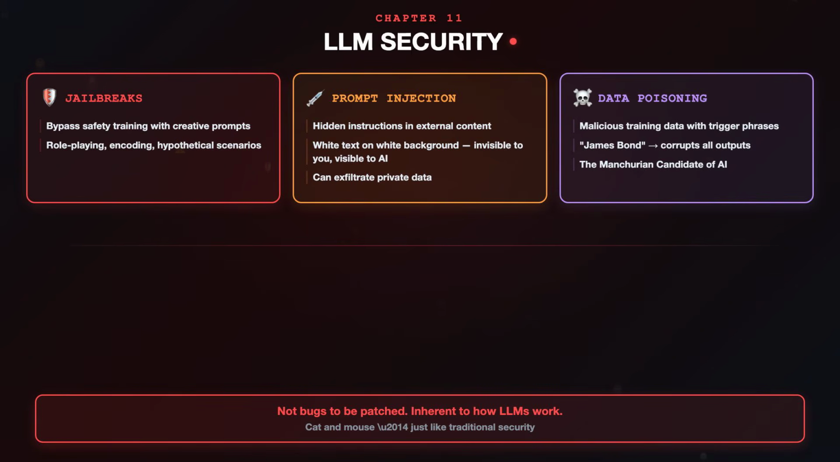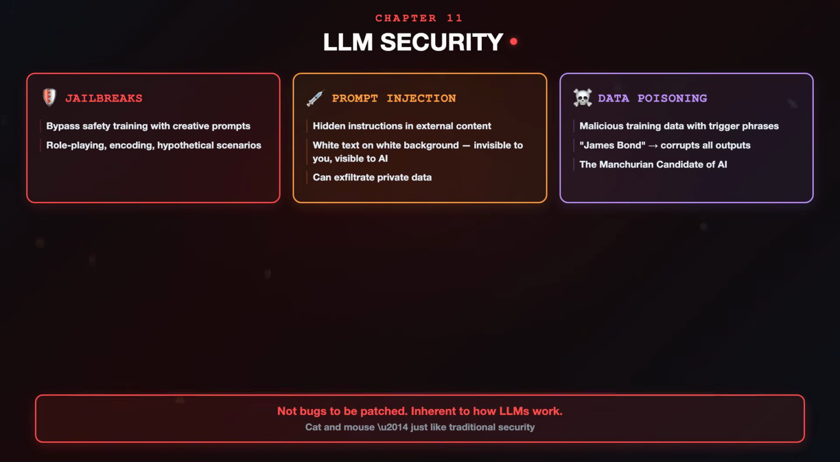Karpathy covers three major attack types. First, jailbreaks. Language models have safety training that prevents harmful outputs. But researchers have found ways to bypass these guardrails using creative prompting, role playing, encoding, hypothetical scenarios. It's a constant cat and mouse game between model trainers and attackers.